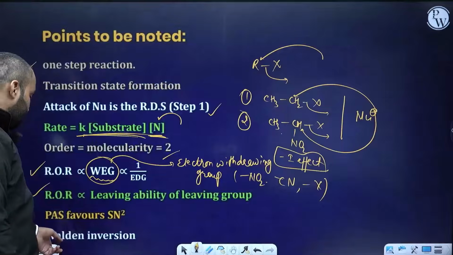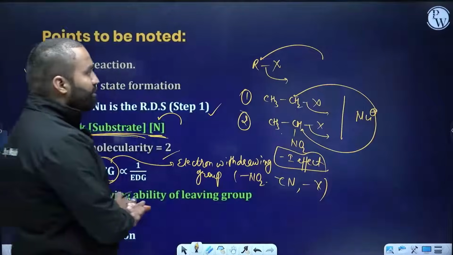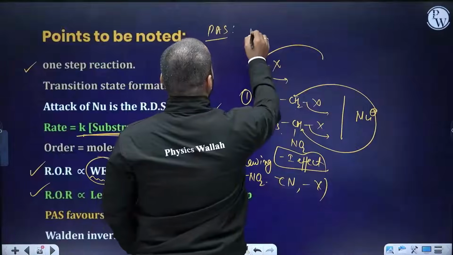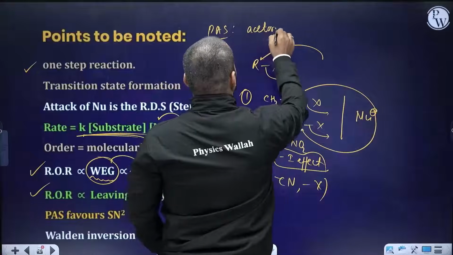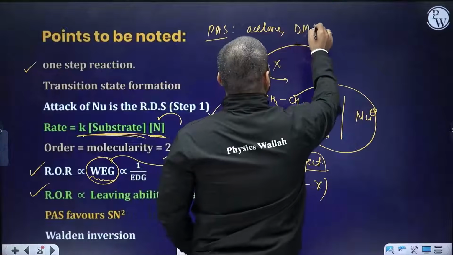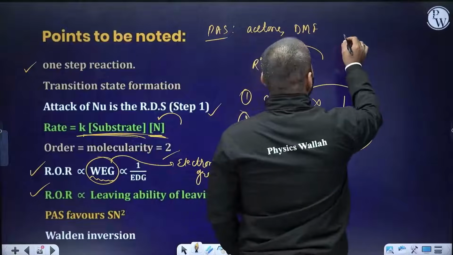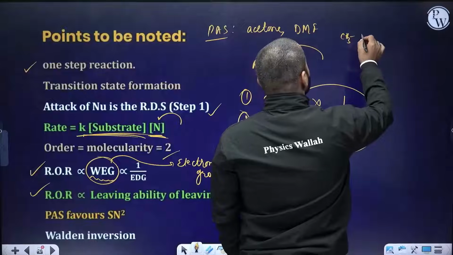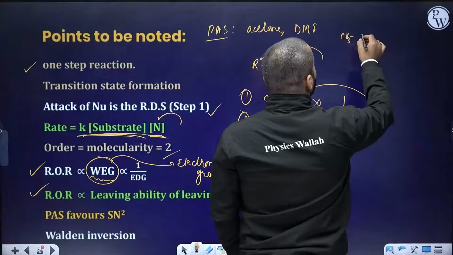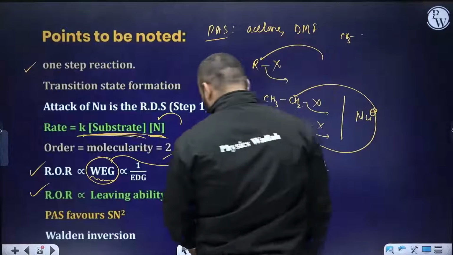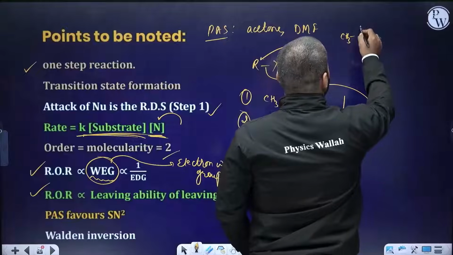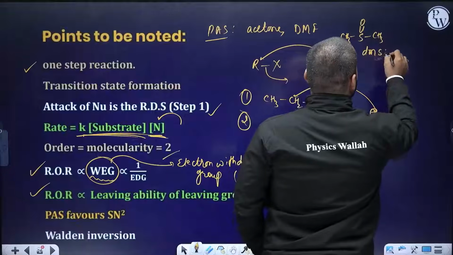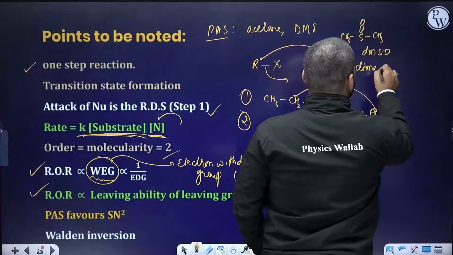Walden inversion happens, and polar aprotic solvents will favor SN2 reaction. What are those polar aprotic solvents? An example can be acetone. Example can be DMF. What is DMF? Dimethyl formamide. You can have amide, formamide. You can also have DMSO, dimethyl sulfoxide. This is known as DMSO.